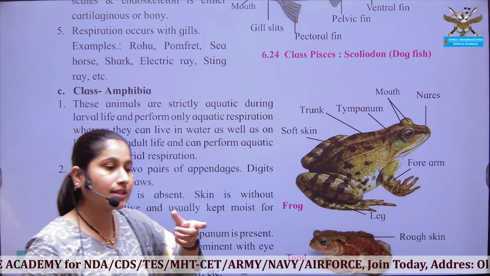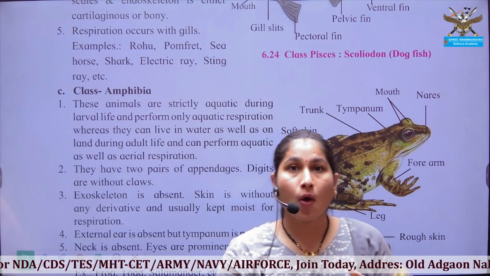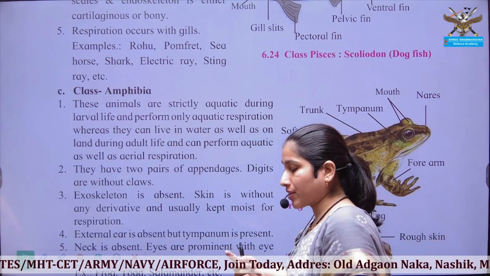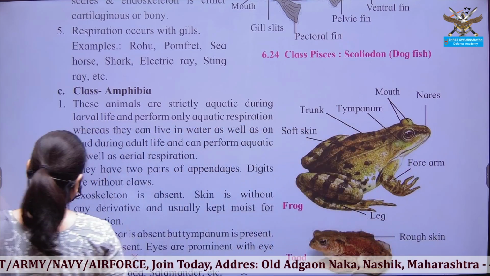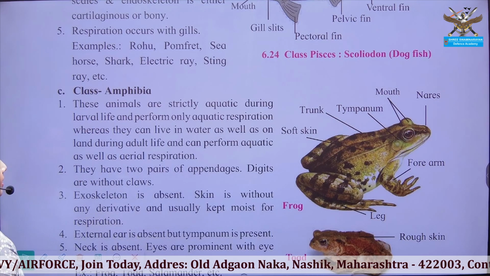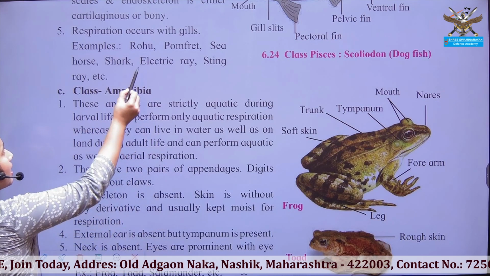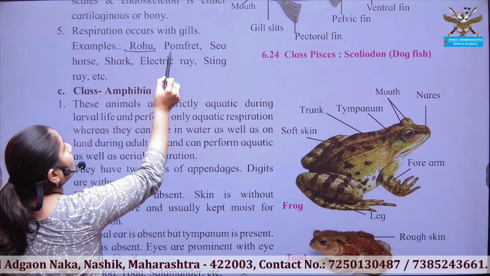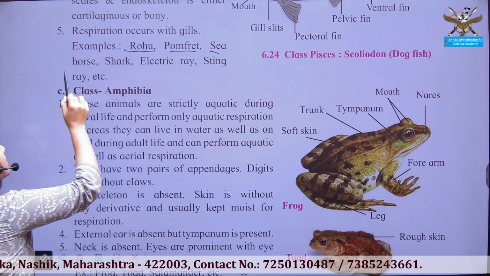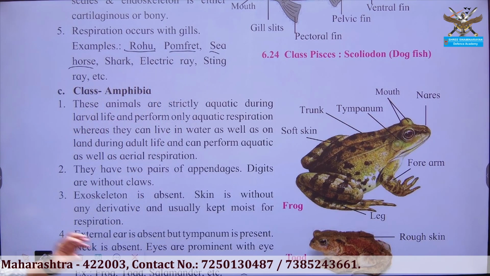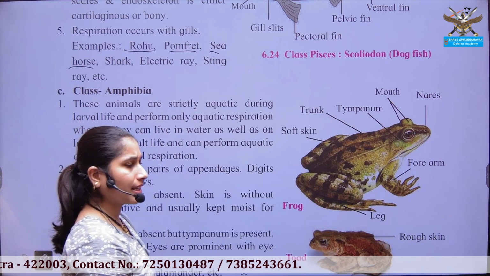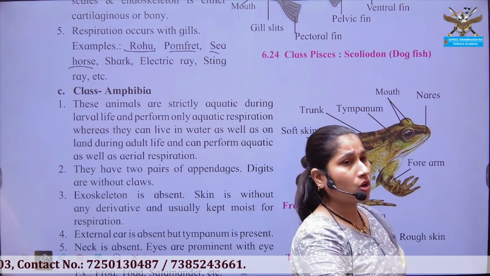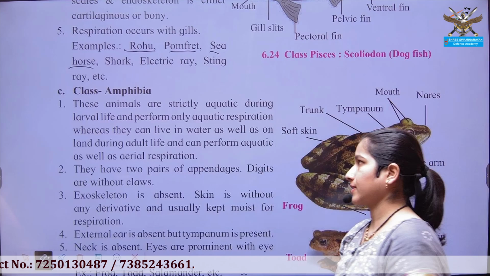In this way the organism is able to breathe or exchange gases in the aquatic environment. Best examples are rohu, pomfret, then seahorse, shark. All types of organisms residing in water belong to class Pisces.